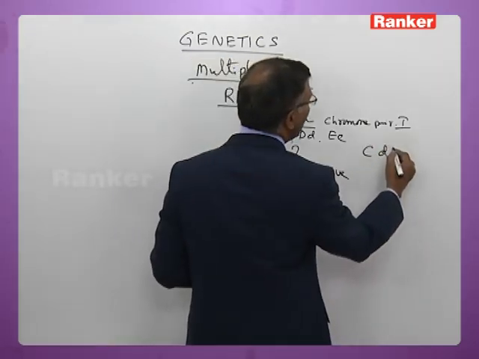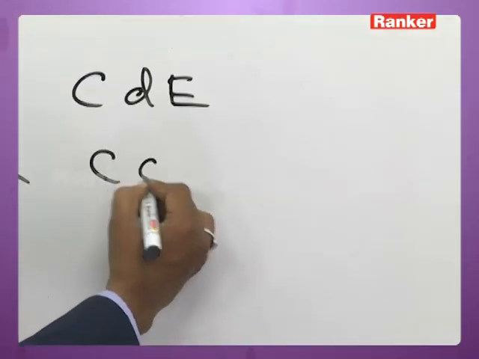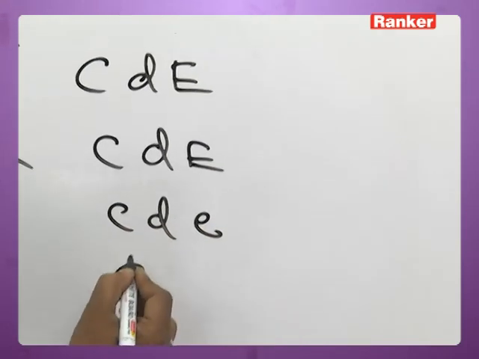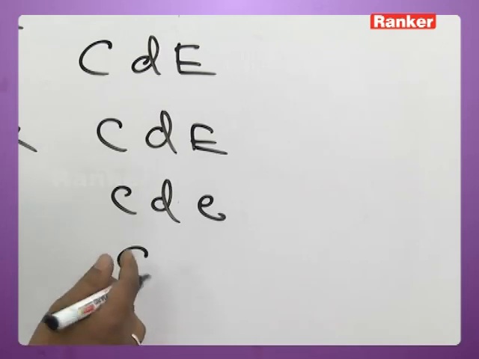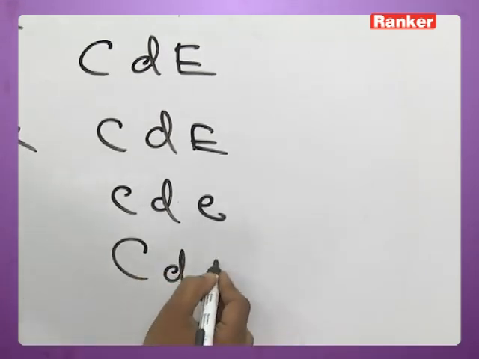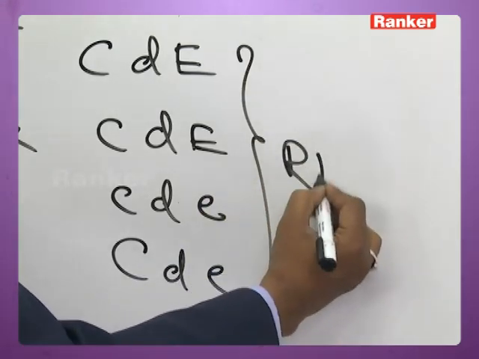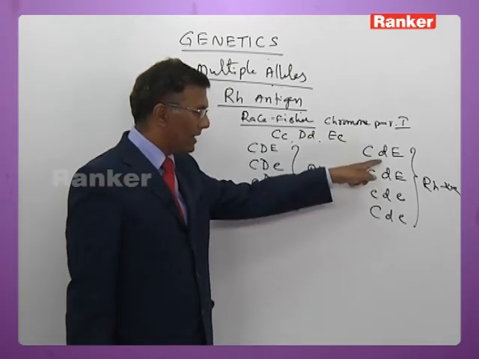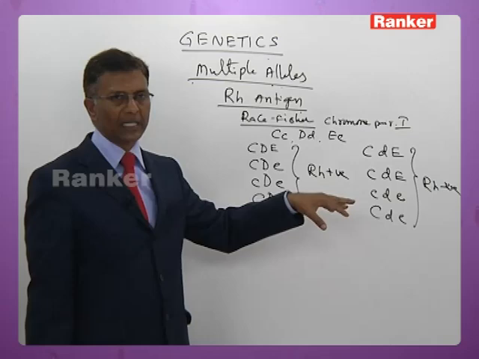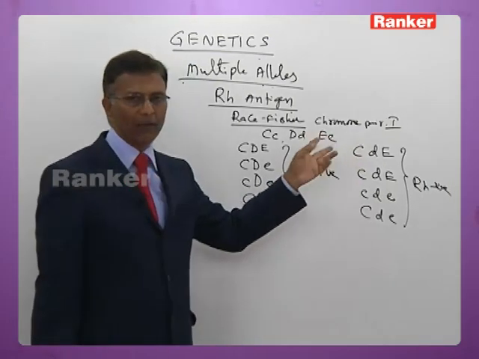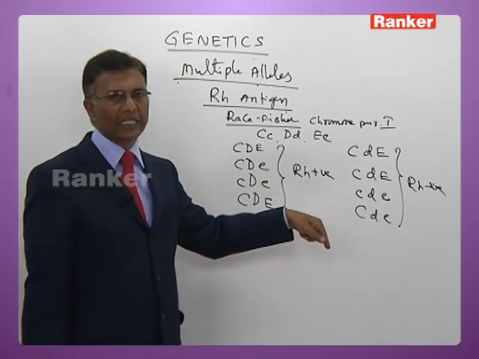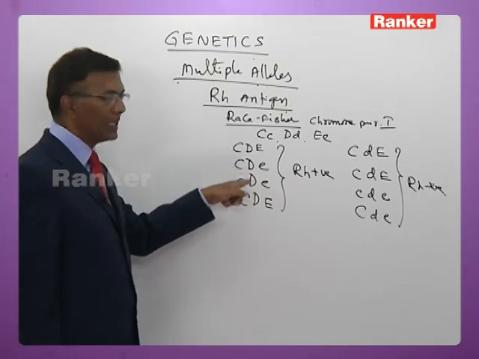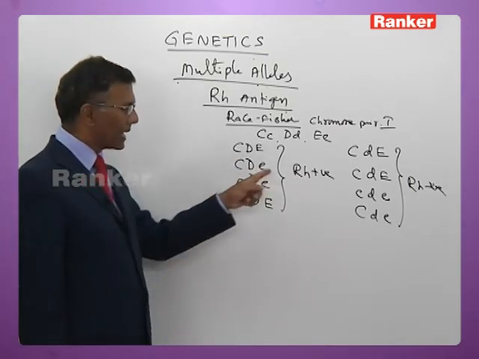Capital C, small d, capital E; small c, small d, capital E; small c, small d, small e; capital C, small d, small e. So in all these combinations, the person is referred to as Rh negative. In this condition, D is small, and the rest of the alleles are capital letters, dominant. So irrespective of the dominant nature of the other two alleles, when the D allele is recessive, the person is Rh negative. In the other combination, the D allele should be dominant in order to contribute that particular character to the possessor.